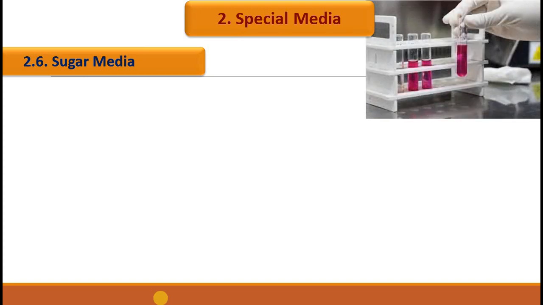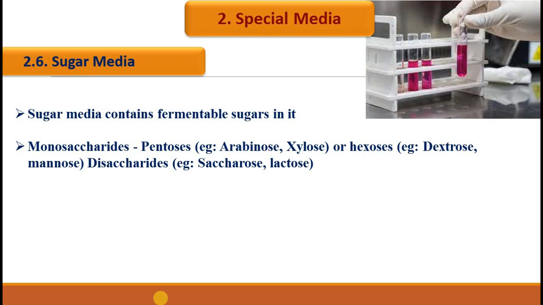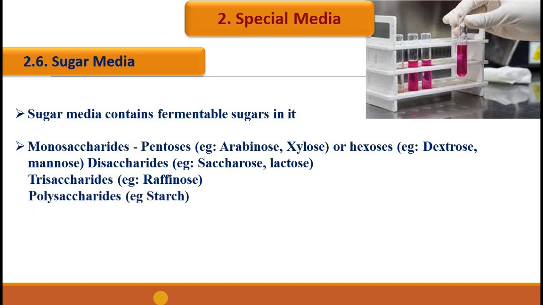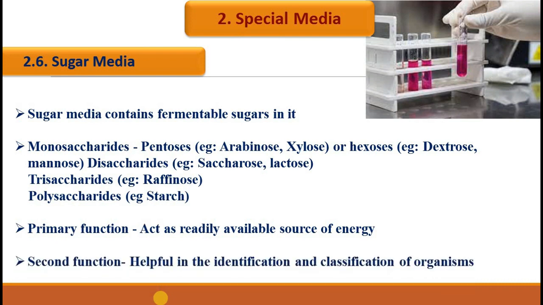Sugar media contains fermentable sugars. It can be monosaccharides like pentoses, example arabinose or xylose, or the hexoses, or disaccharides like saccharose or lactose, trisaccharides like raffinose, or polysaccharides like starch. Sugar media has got two functions. Its primary function is that the media will act as a readily available source of energy provided the organisms are able to utilize the sugar present in the media. Second function is that it is helpful in the identification and classification of organisms.